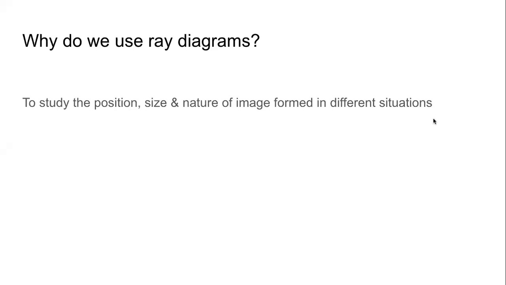In case of plane mirror, the image is always formed behind the mirror. It is always virtual. We cannot collect it on the screen. And the distance between the image and the mirror is the same as the distance between the object and the mirror. So if I am standing 5 meters in front of the mirror, then my image will form 5 meters behind the mirror. Correct. Good.